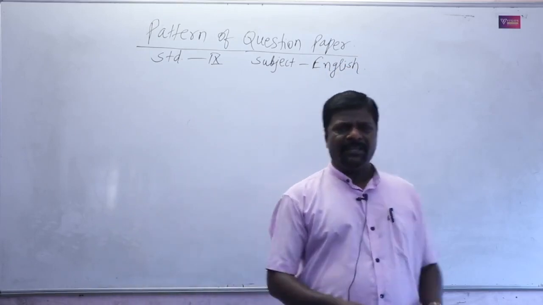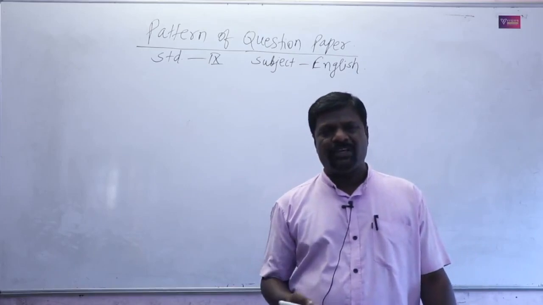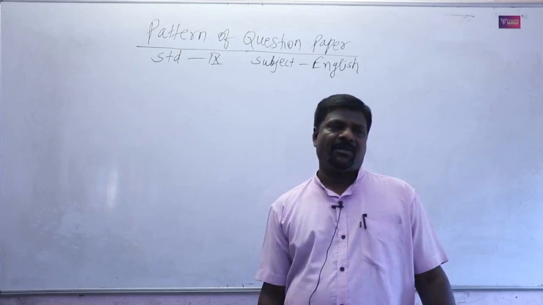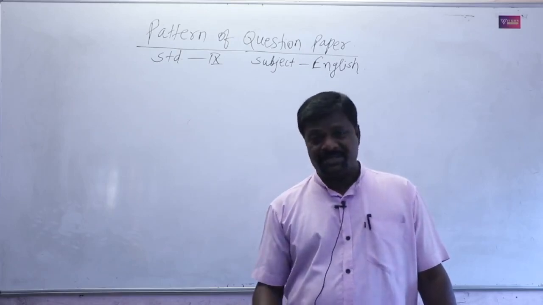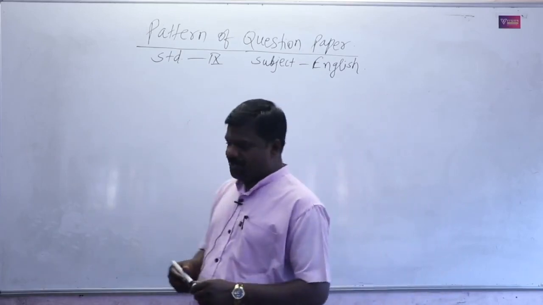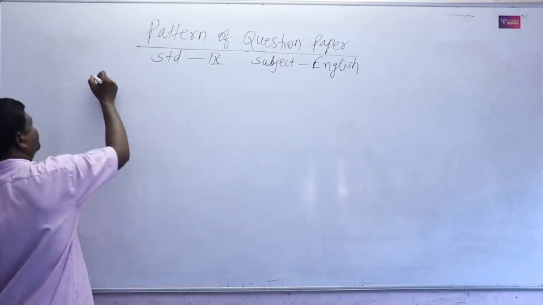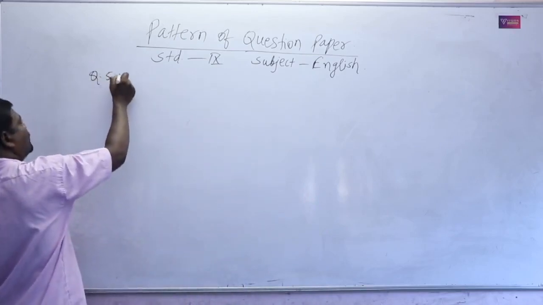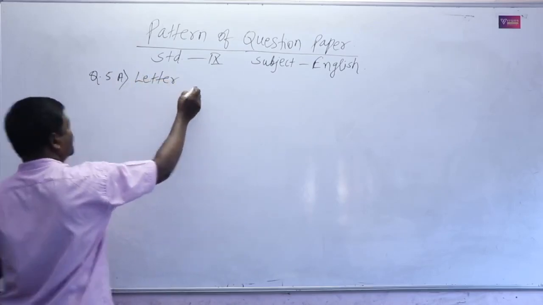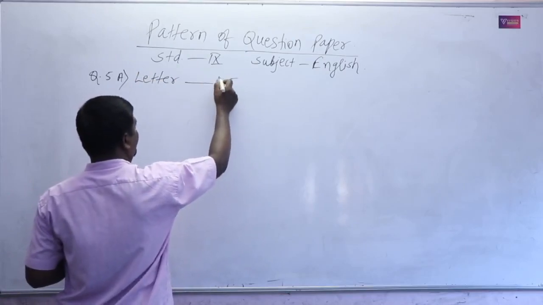So I will not repeat the earlier questions, that is question number 1, 2, 3, 4. I will just start from the writing skill questions because earlier questions I have already explained to you. So I will start from writing skill question, that is question number 5. So let's see. Question number 5 A is for letter writing. It carries 5 marks.